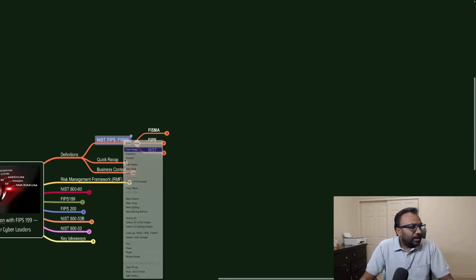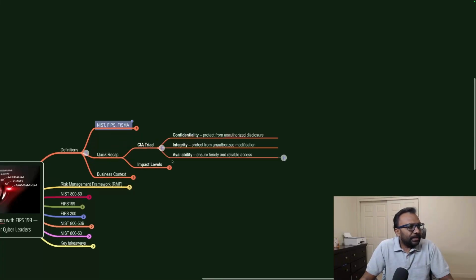A quick recap: the CIA Triad: confidentiality, integrity, availability. Every security professional must know this, because every NIST document, every FISMA, every FIPS document is ultimately based on the categorization of how confidentiality, integrity and availability, the security triad or the fundamentals of information security, are placed, and accordingly we will assign the security categorization, which we are going to see in the further branches.